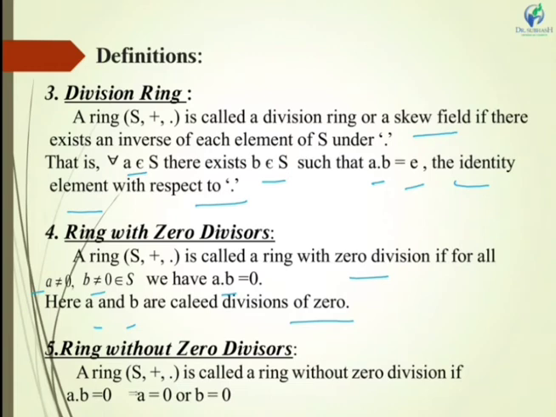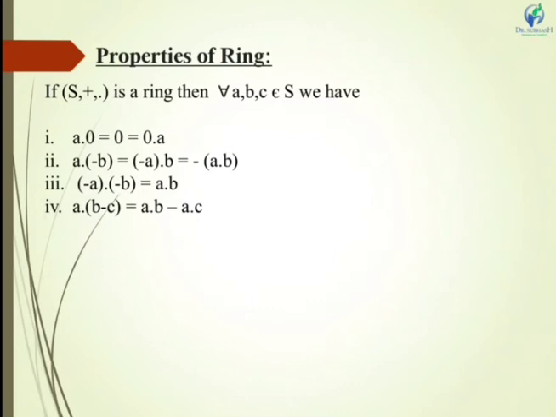Now next is ring without zero divisors. A ring (S, +, ·) is called a ring without zero divisors if a · b = 0 implies either a = 0 or b = 0. Now let us see a few properties of ring.